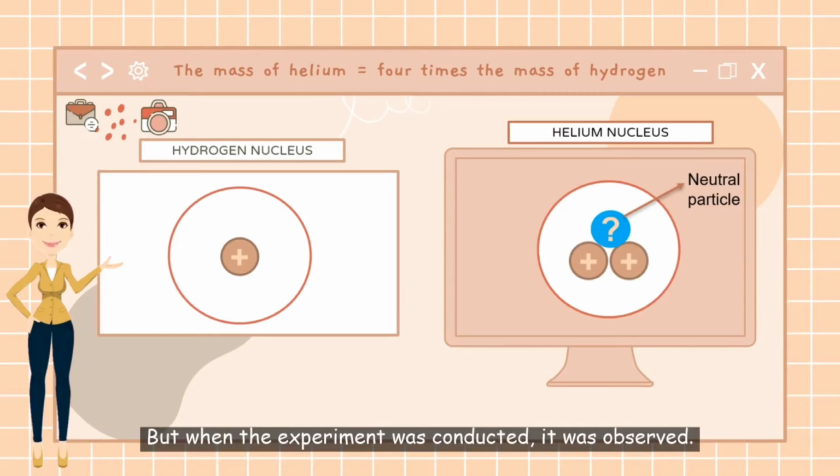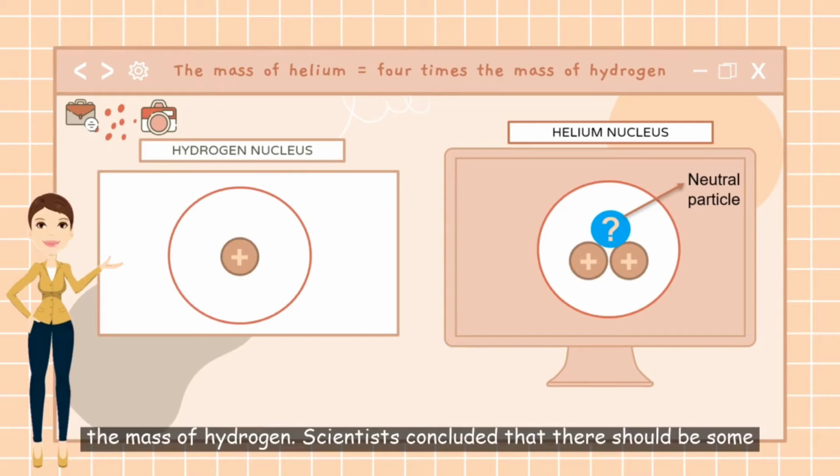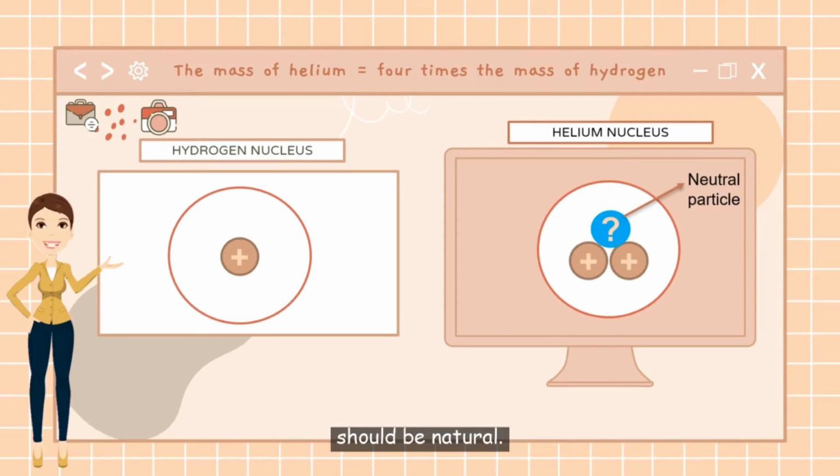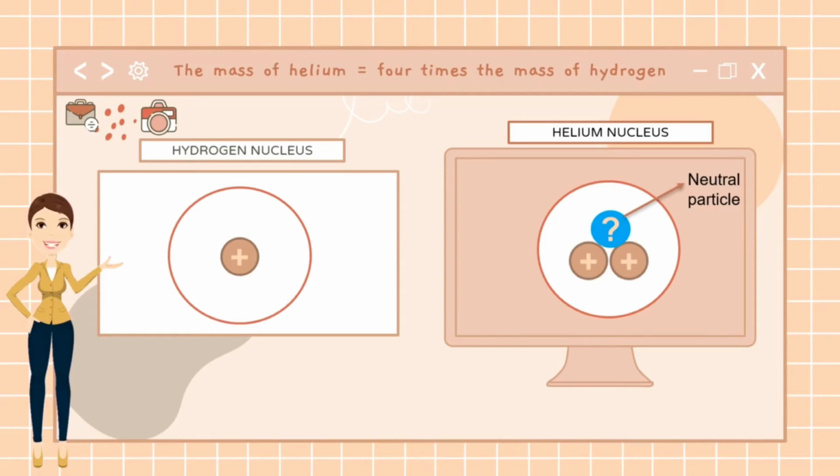But when the experiment was conducted, it was observed the mass of helium was 4 times the mass of hydrogen. Scientists concluded that there should be some extra particle which is present in the nucleus of the helium atom. This extra particle is giving extra mass to the helium, and this particle should be neutral. When a particle has some charge, it will make an atom unstable. This extra particle should be neutral in nature.